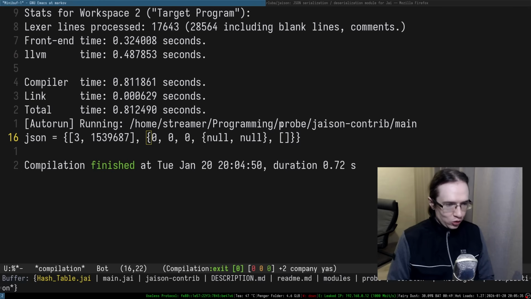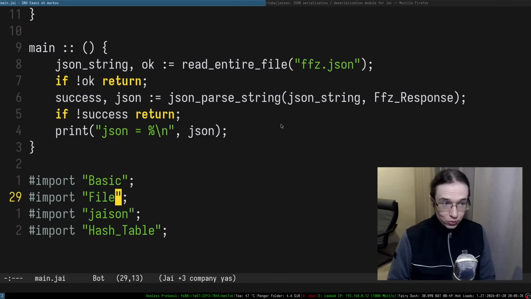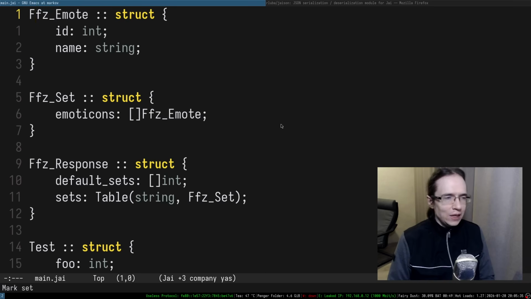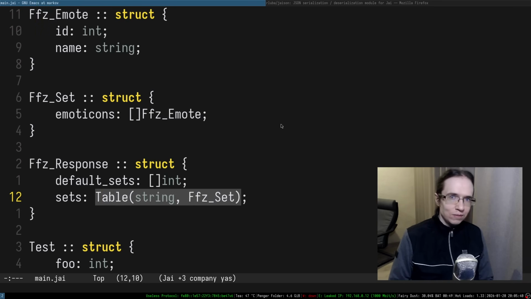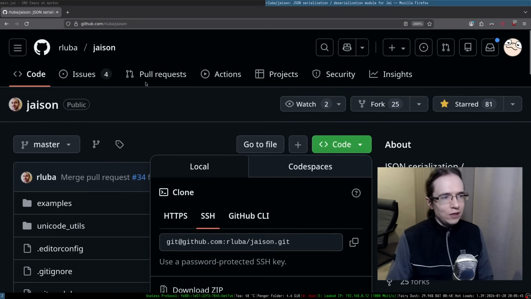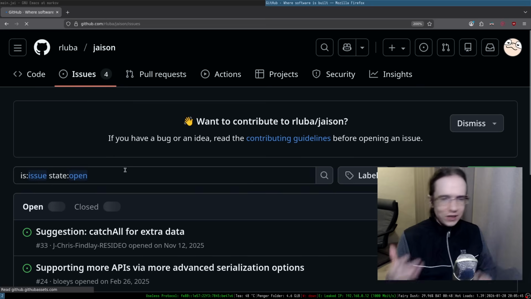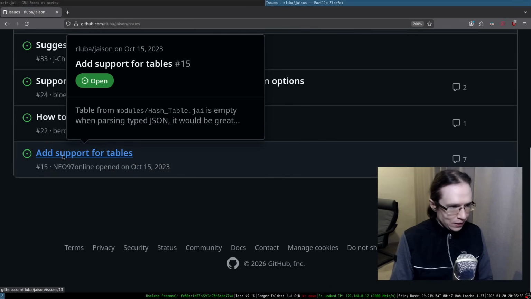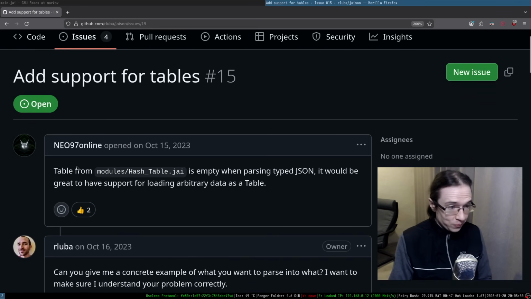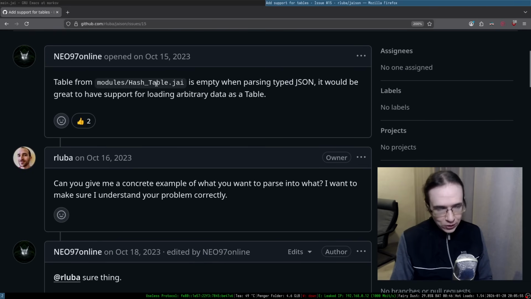And this is because Jai's JSON literally doesn't support these kinds of types. It literally doesn't. There is even an issue for that. So it is somewhere down. GitHub, it's so slow, god damn it. Add support for tables. There you go. So: table from hash table that we just used is empty when parsing type JSON. It would be great to have support for loading arbitrary data as a table.